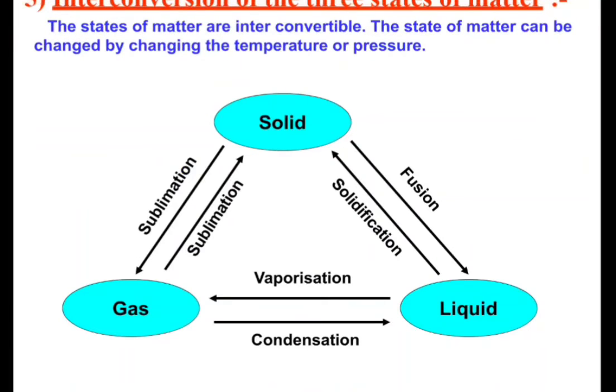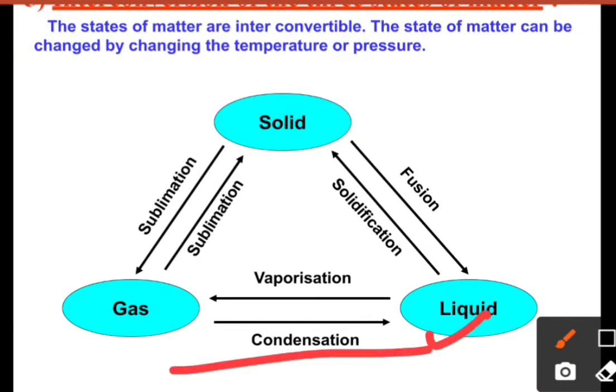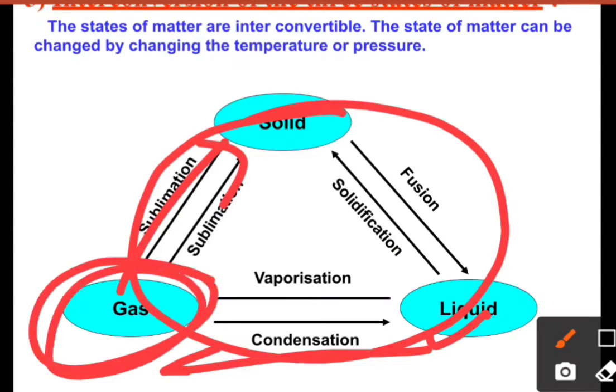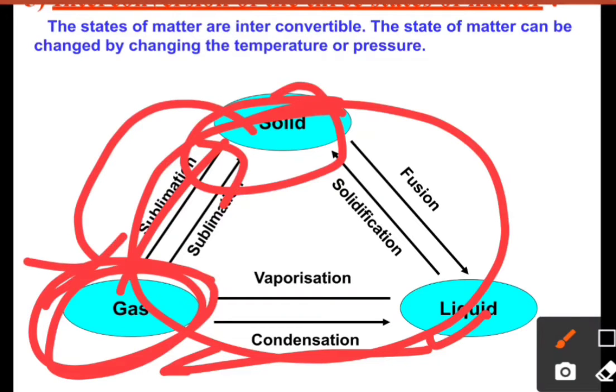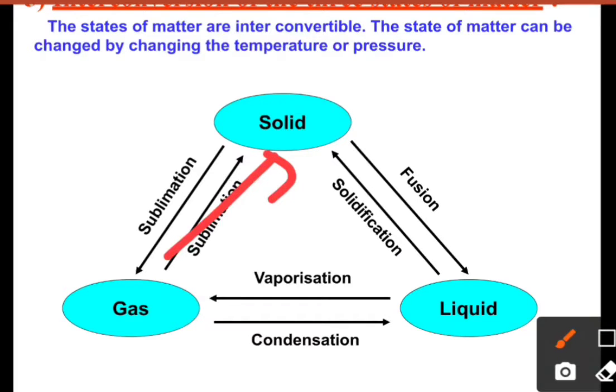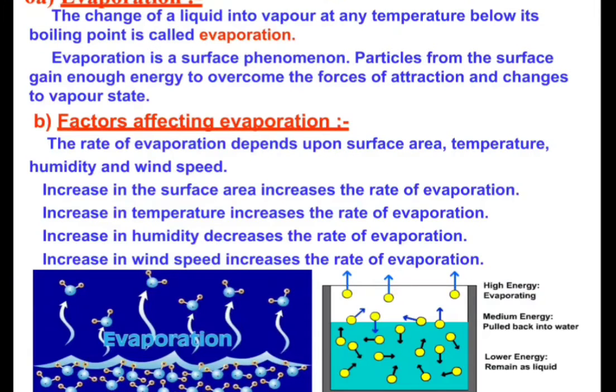So till now we have learned the interconversion of states of matter: solid could be changed into the liquid, liquid could be changed into the gases, and gases could be changed into the solid, and vice versa. Only some of the solids have the property of changing directly into gases because of the weak force of attraction between the particles. By getting a slight amount of heat, they convert directly into gases. Not all the gases could convert directly into the solid, and not all the solids could get converted into the gaseous state. I hope you could understand this point here.